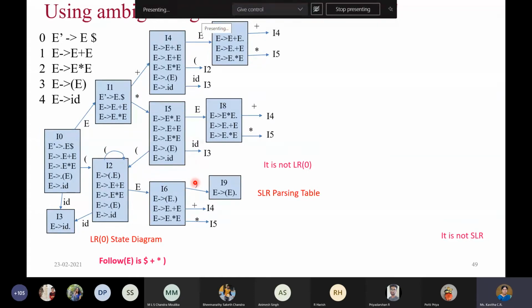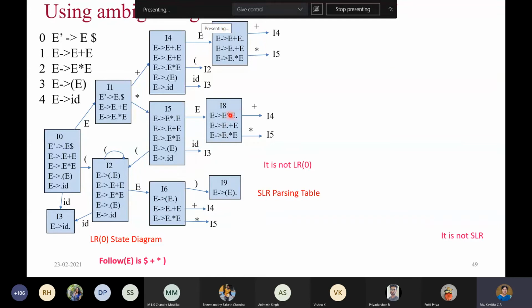Okay. Can you tell what is the conflict? Anybody tried? Yes. I8, shift reduce conflict. I8, you are saying. Okay. Yes. So on what symbol can you get the conflict? Anyway, we have only two symbols we are reading, that is plus and star. On plus we are going to have what? The shift, that is S4. Similarly, on star we are going to have what? S5. And as you all know, in LR(0) parsing, what we do is we apply the reduce action for all the terminal symbols.